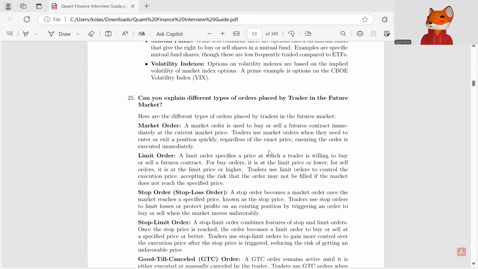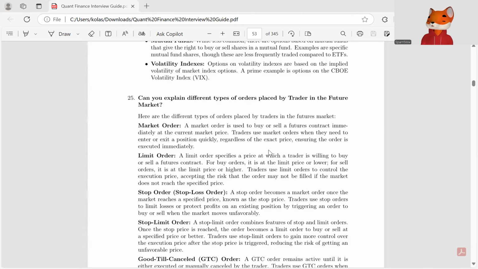A limit order specifies a price at which a trader is willing to buy or sell a futures contract. For buy orders, it is at the limit price or lower. For sell orders, it is at the limit price or higher. Traders use limit orders to control the execution price, accepting the risk that the order may not be filled if the market does not reach the specified price.